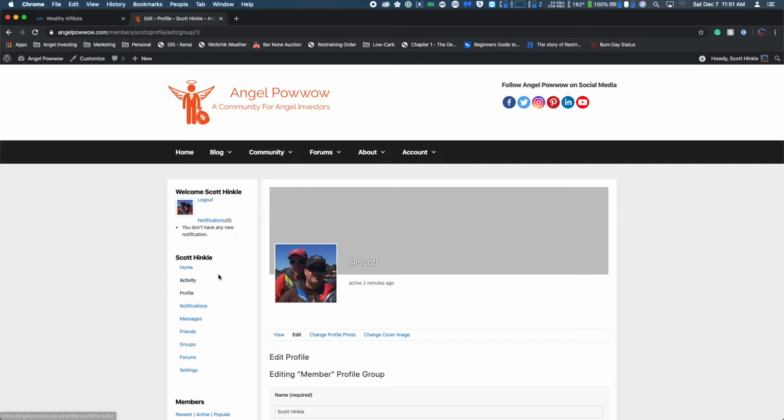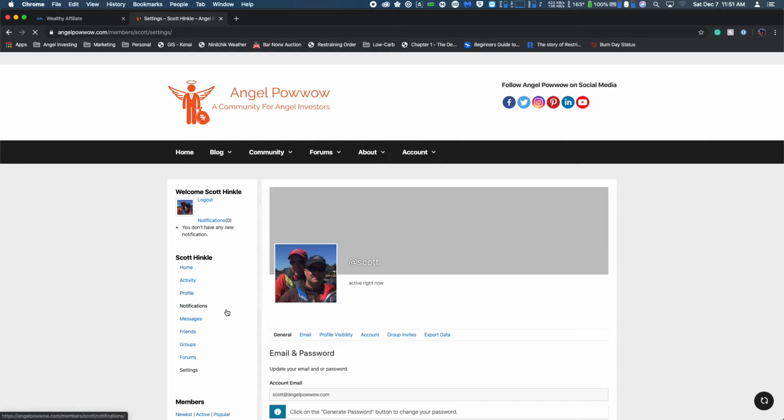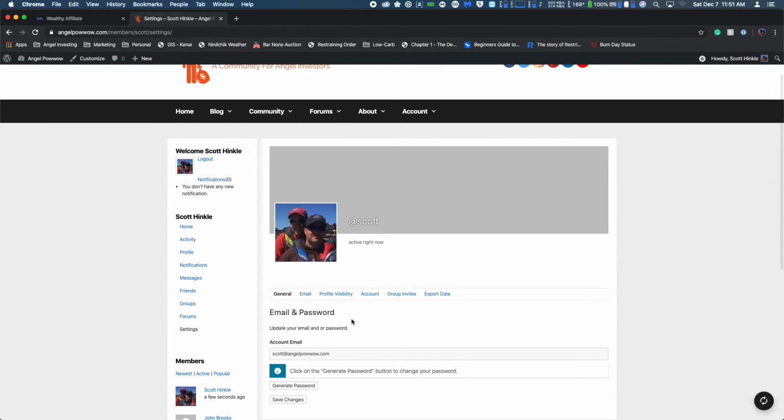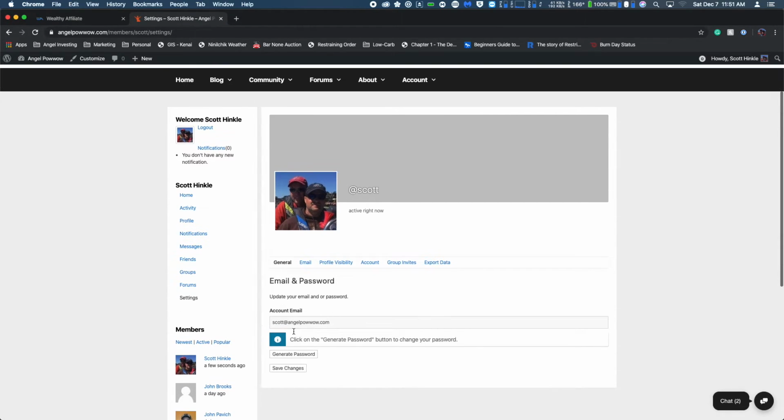So once you've clicked on your membership here, your member, and you go to settings, you have more options available. You can also access it under Account, Update Settings. But if you come here, you can change your email, you can change your password. Again, don't forget to save changes.